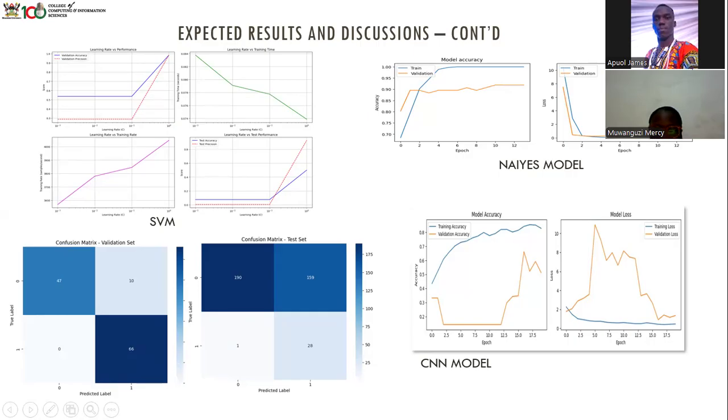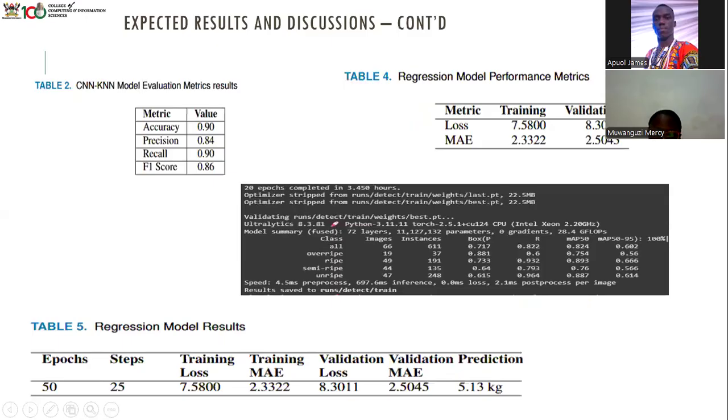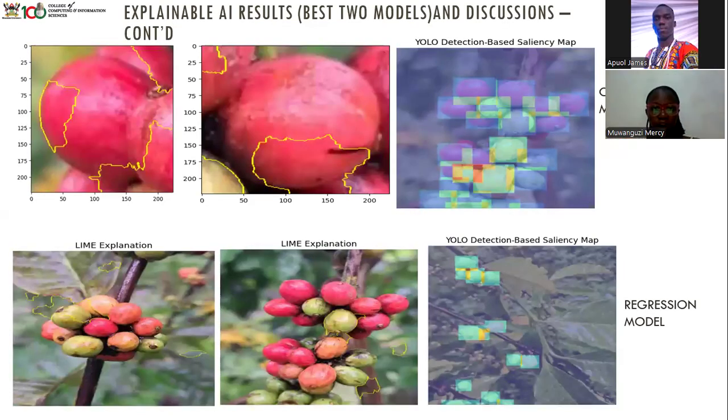And these are some of the tables that we obtained from the different models, including the regression model, which was able to predict 5 kgs. Then the explainable AI results. These are from our best 2 models, which were the CNN attention model and the regression model. We used 2 techniques: LIME, which is the pictures on the left-hand side, and then we used bounding boxes to show the different areas that the models focused on.